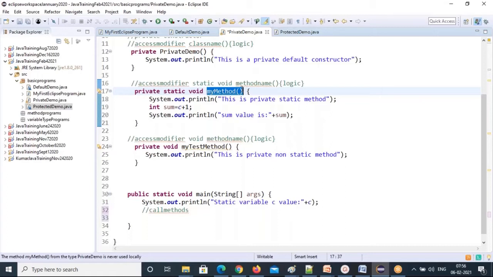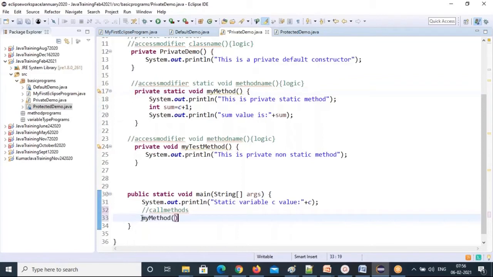There are no other rules. So in my class, this is the one static method I'm calling here in my main method. If you want to execute it, I need to call that method: method name, parenthesis, semicolon. That's how I'm calling the method name. If you have something in the main method, then only you can execute. Otherwise you cannot execute. Just execute. See that.